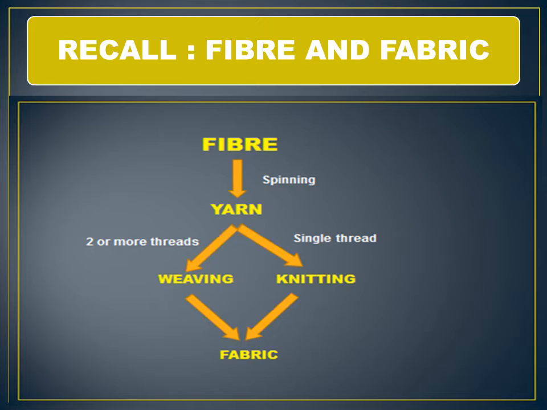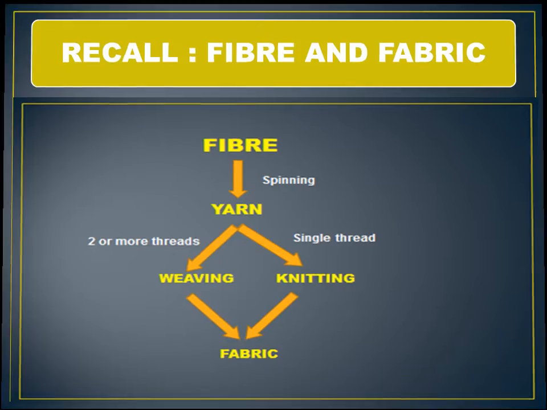What is weaving? Weaving involves making fabric by using two or more threads, using a machine called a loom. Then knitting. Knitting involves making fabric by forming a series of connected loops of yarn using knitting needles. Are you clear, students?